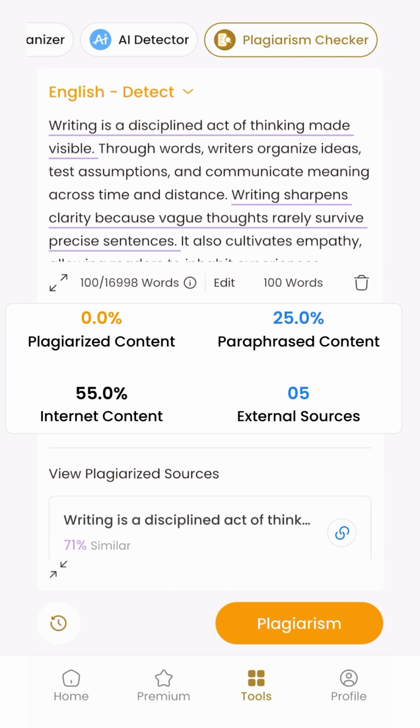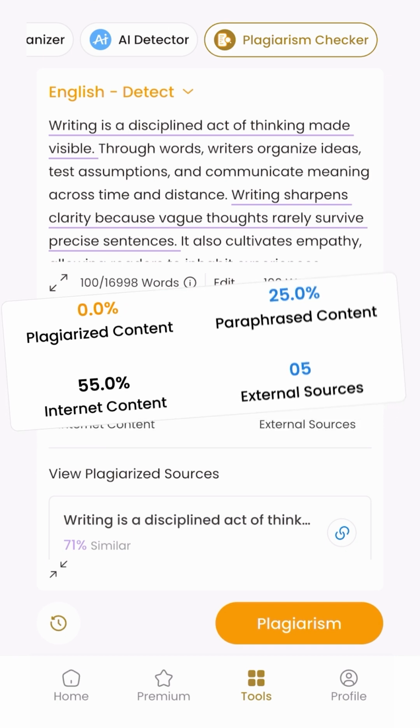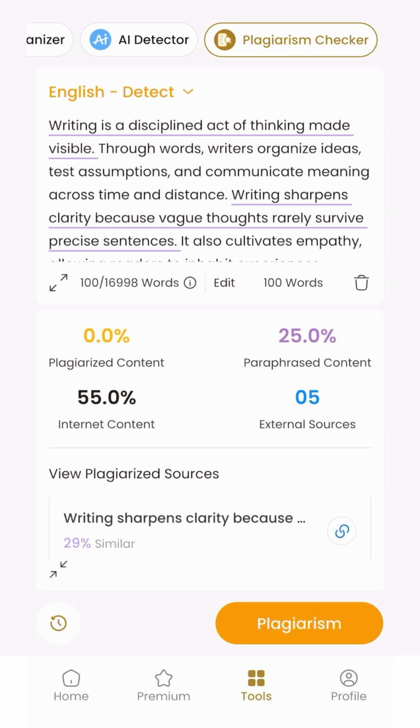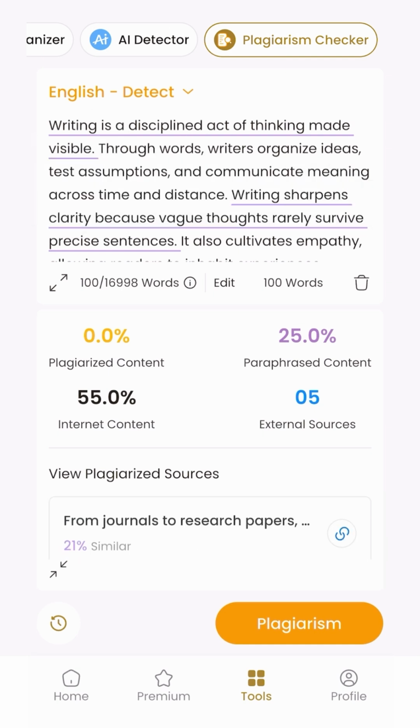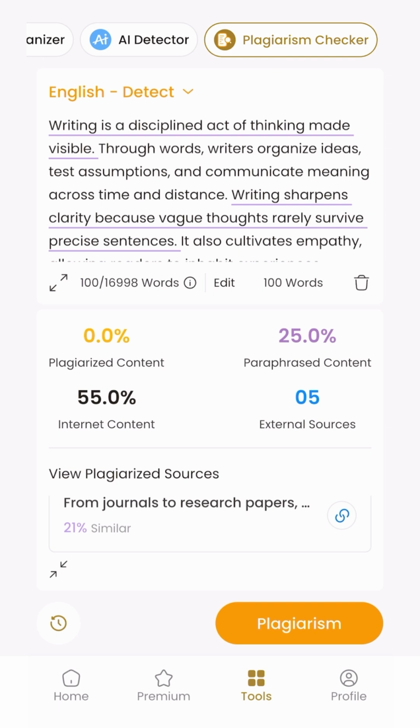See, as soon as I did that, it is showing 55% of the content was taken from the internet, 25% paraphrased. You are getting sources as well. That is the best part. We provide you with a 100% exact source where the content was taken from, the original content. Click onto the link and it will redirect you to the place where the content was taken from. That is one of the best parts about the plagiarism checker.